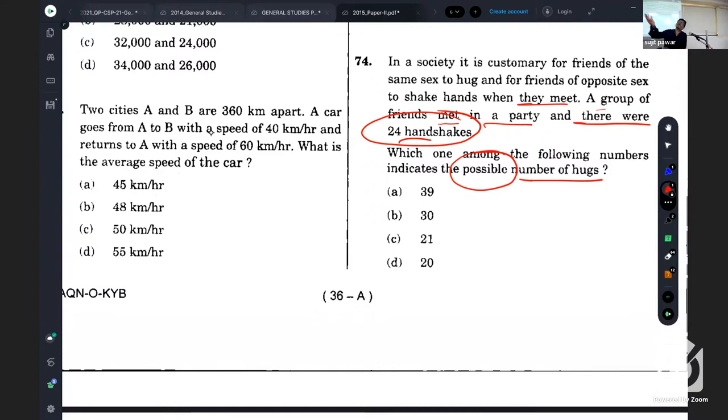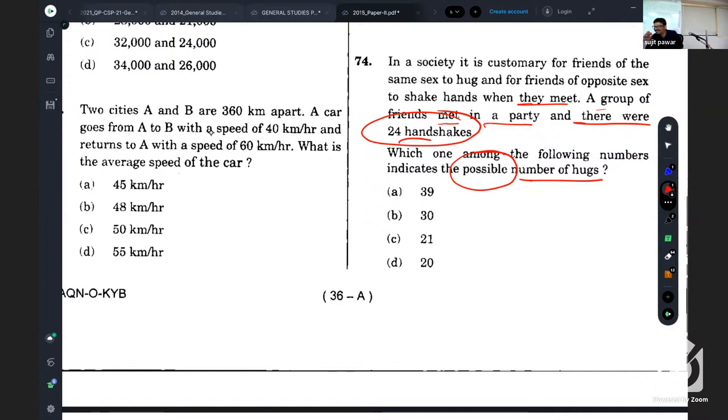So if there is only one male, how many females should have been there? 24. Is it clear? If there is only one male, then to have 24 shake hands, there must be 24 female, and vice versa. If there is only one female, then there should have been 24 male. Then what should have been the second case?